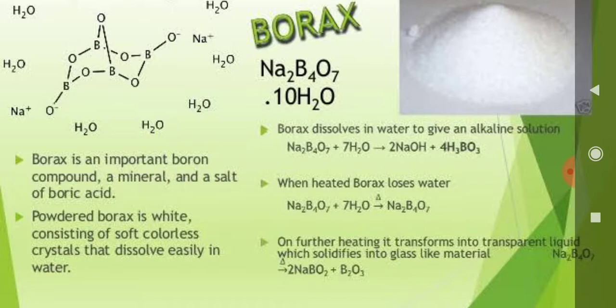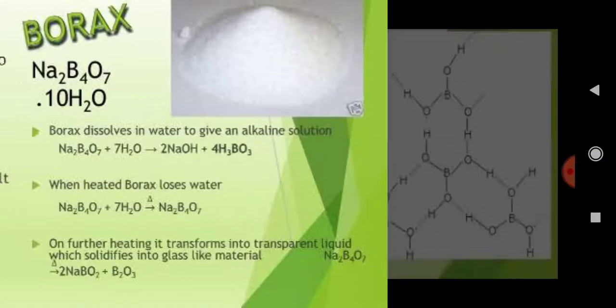So there is a reaction. When borax is dissolved in water, there is the formation of sodium hydroxide along with H3BO3. Coming to the next property, when borax is heated, it loses water, so dehydration takes place. Borax undergoes the dehydration process to produce Na2B4O7. This is about borax.